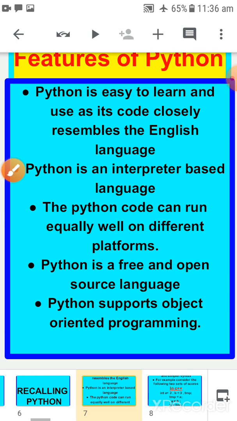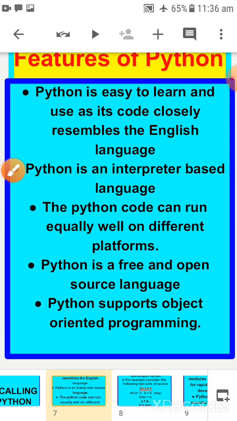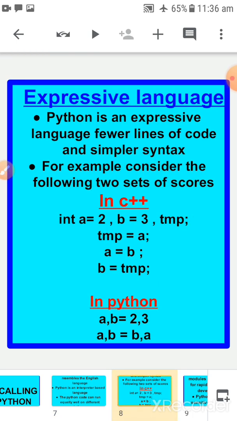Okay, now let's talk about the next slide. What is there in the next slide? See, Python is an expressive language. Python is an expressive language, with fewer lines of code and a simpler syntax. See, in the first advantage, we discussed that Python is compact and very easy to use. Okay, it is an object oriented language. It has very simple syntax rules. It is a high level language, thus very programmer friendly.